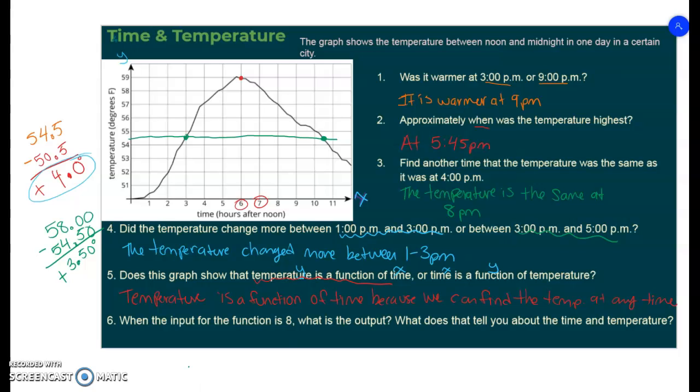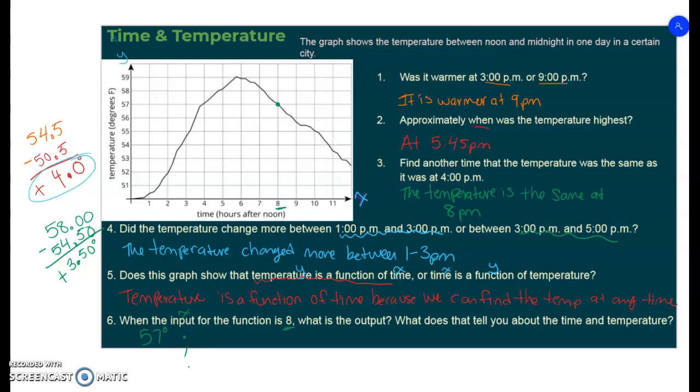So right here it says when the input of the function is 8. So when I have 8 as a function input, input is always x. What is going to be the output? Well, I know my inputs are time. And so what I can look at now is at 8 o'clock, because our input's 8, what temperature is it going to be? Well, if I go all the way up, looks like it's going to be 57 degrees. And if I was going to actually write this into words, because I can't just walk up to somebody and be like, yo, 8, 57, that makes no sense to them.